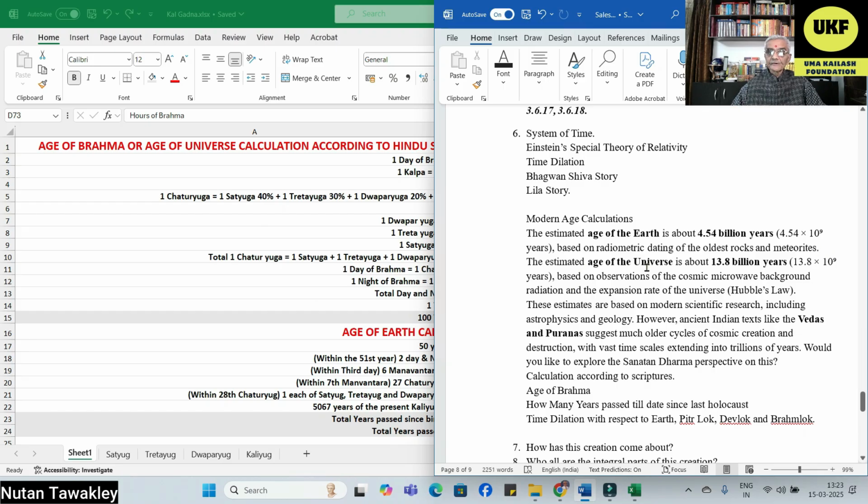And the estimated age of the universe is 13.8 billion years. Modern science is only estimating the different ages, while in ancient Indian texts, these ages have been defined exactly. So now we end this lecture here and we go on to understand our present Chaturyuga.